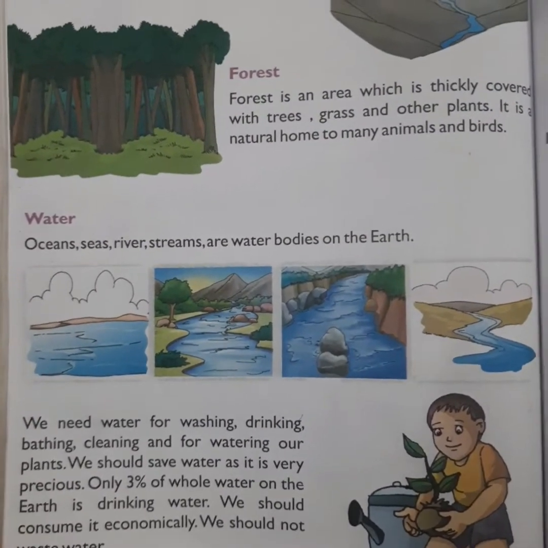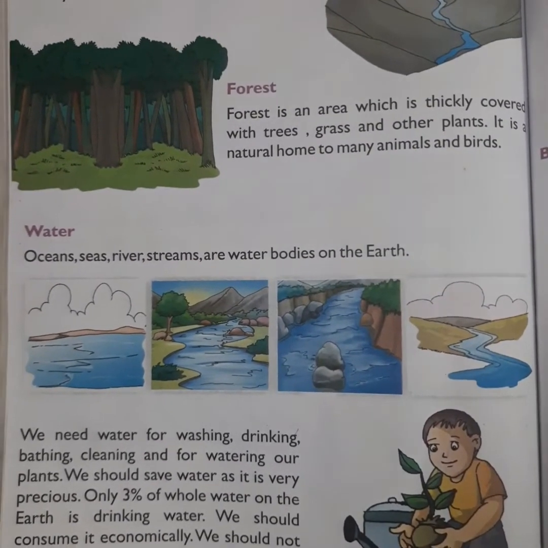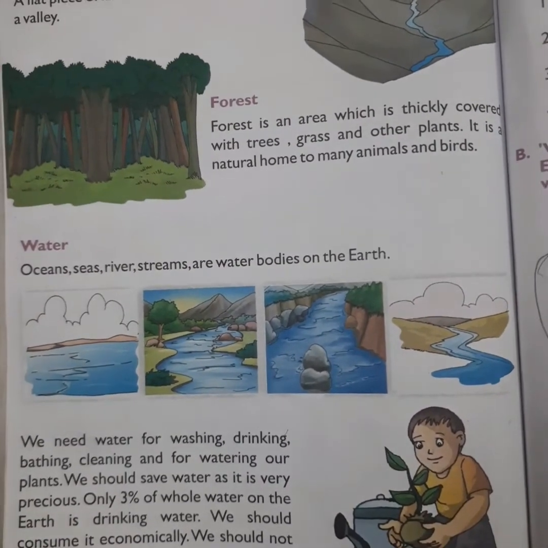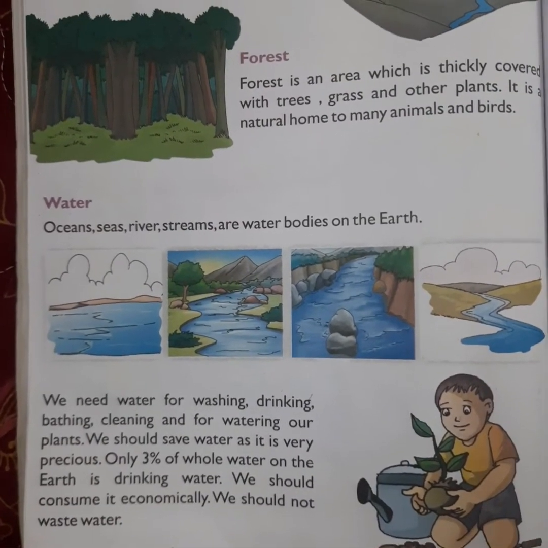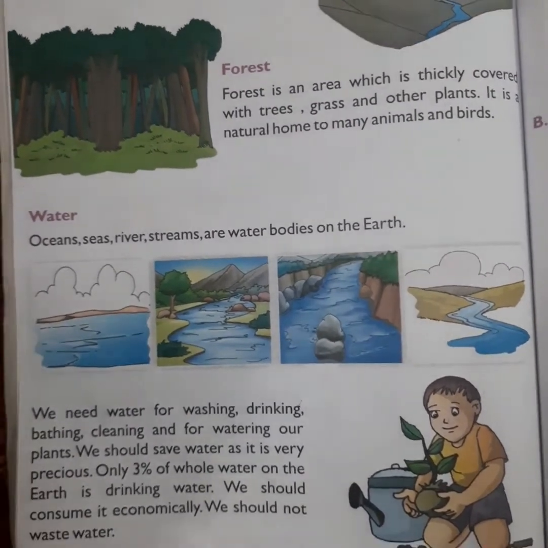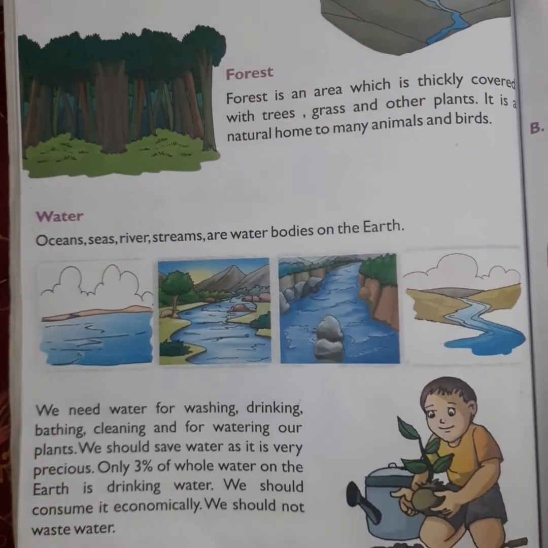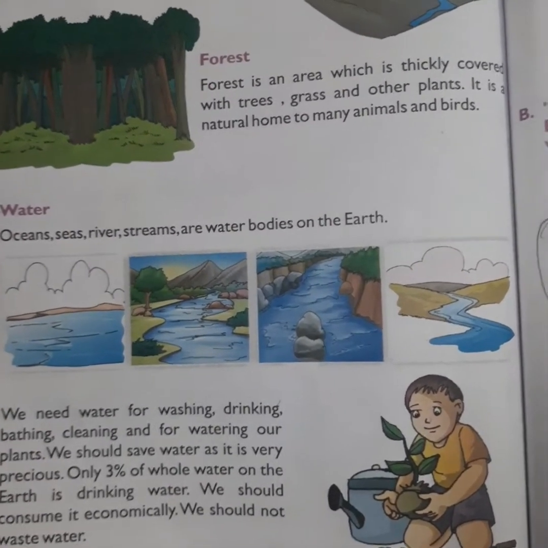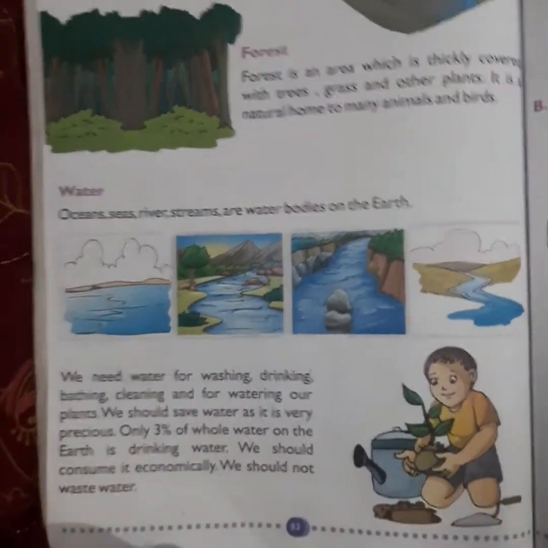Now water. As we all know, 70% of the earth is covered with water. Now let's see some of the water bodies. Oceans, seas, rivers, streams are the water bodies on the earth. We all need water for drinking, washing, bathing, cleaning and for watering our plants. We should save water because water is very precious, and only 3% of the whole water on the earth is drinking water.